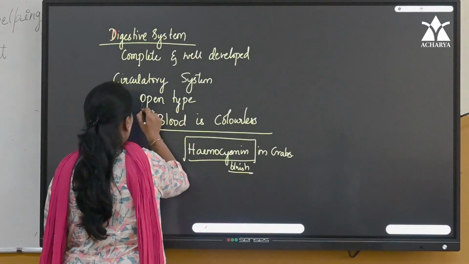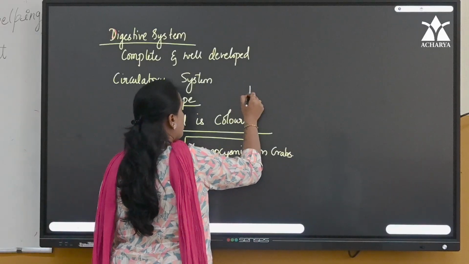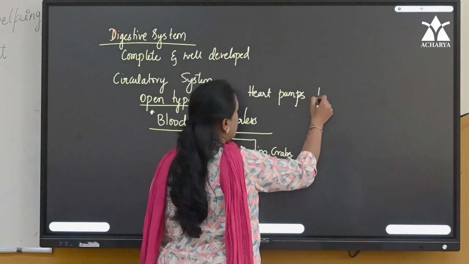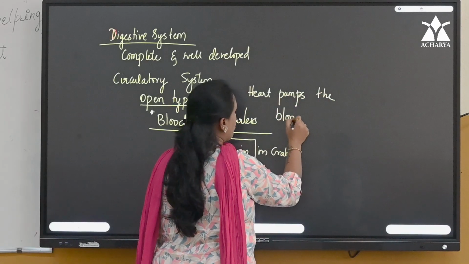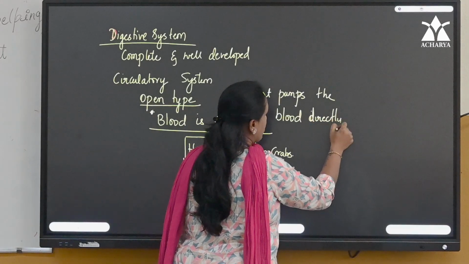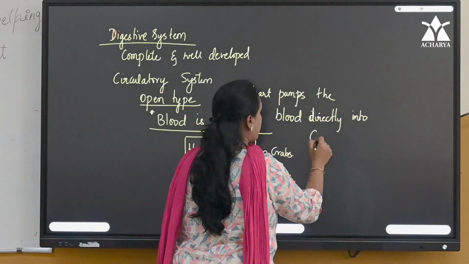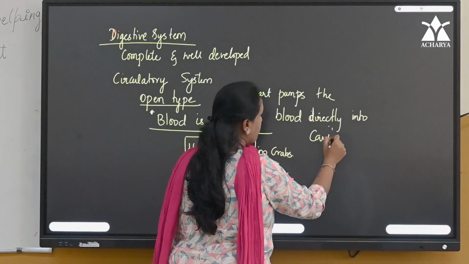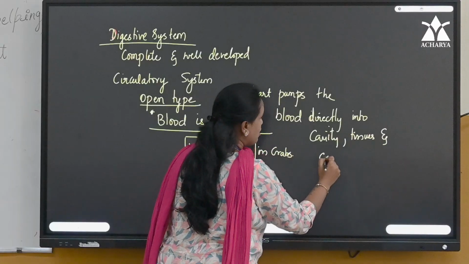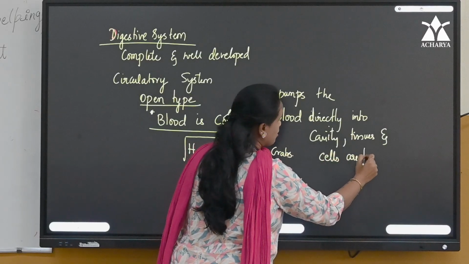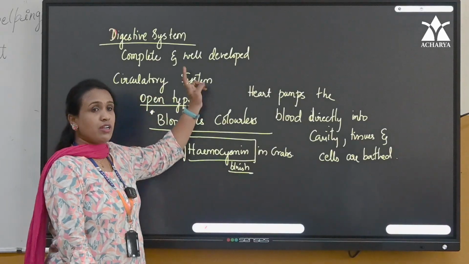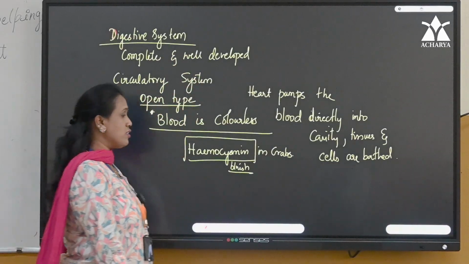Next, when it is open type, what do we call? Heart pumps the blood directly into the cavity where tissues and cells are bathed. Okay, are bathed. Is it clear? Digestive system and circulatory system.